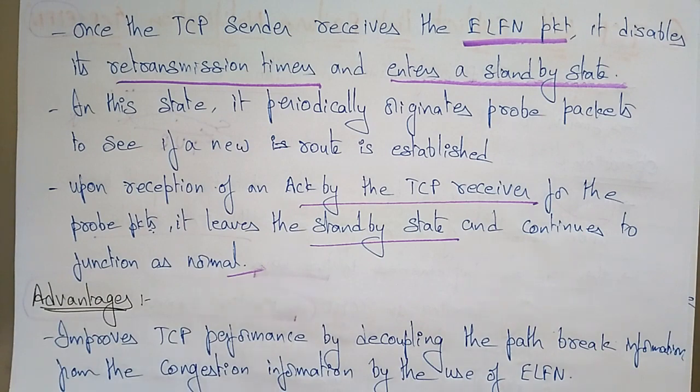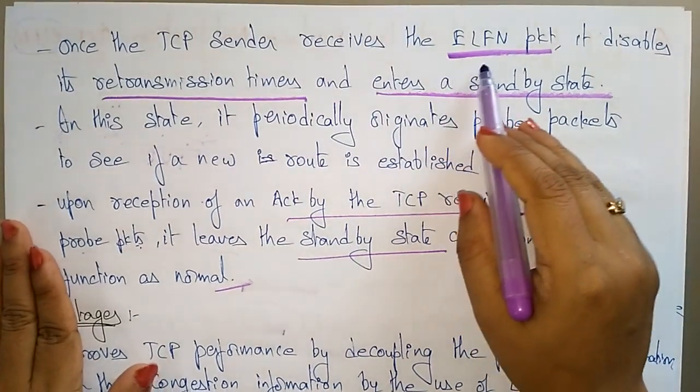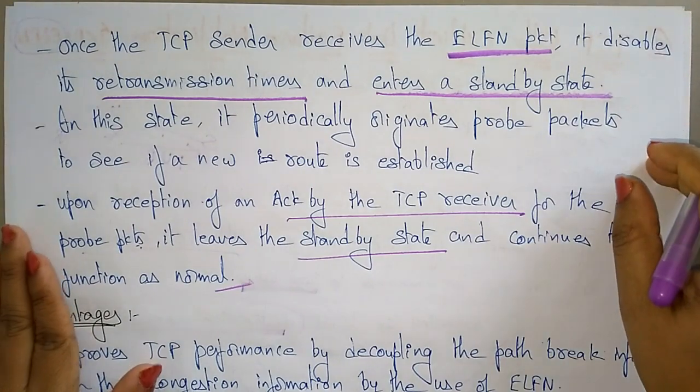Until it receives the acknowledgement, the sender is in standby state. It won't send the packets again. It will remain in standby state. The lost packets are then sent over the newly established route to the receiver side, and the receiver acknowledges the probe packet. So this is the operation of the explicit link failure notification of TCP.